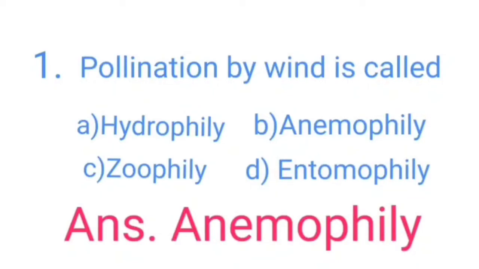Pollination by wind is called option A. Hydrophily, option B. Anemophily, option C. Zoophily, option D. Entomophily. Pollination by wind is called anemophily. Answer is anemophily. Pollination by wind is called anemophily.